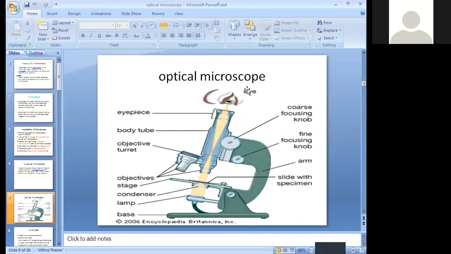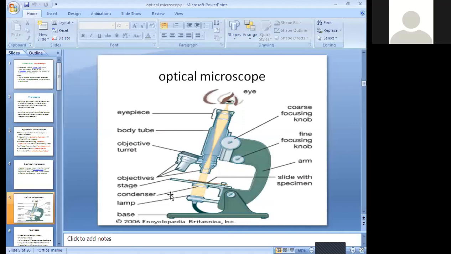See here, the optical microscope is there. This is the eye. I'm using the cursor. See here, the eye is there. It comes from the left side. This is the eyepiece, and this is the body tube. This is the objective turret. Here, 1, 2, 3 objectives are there. This is the main platform or stage. And here the condenser is there, and here a lamp, the light, and this is the base part.